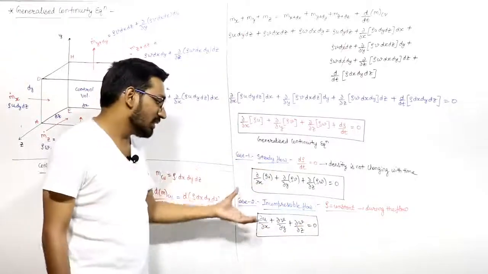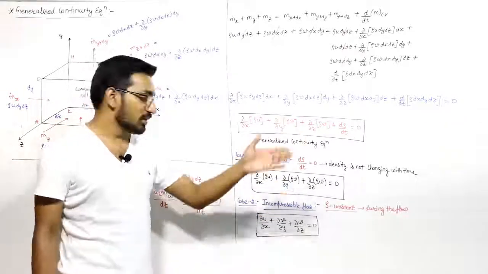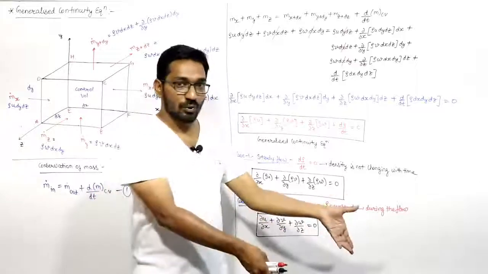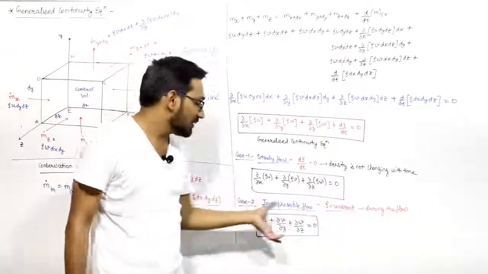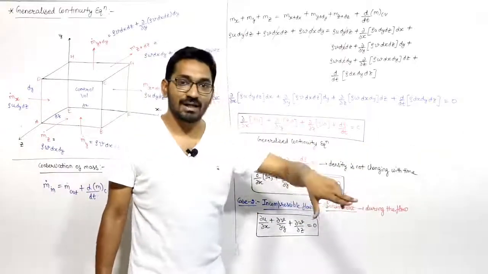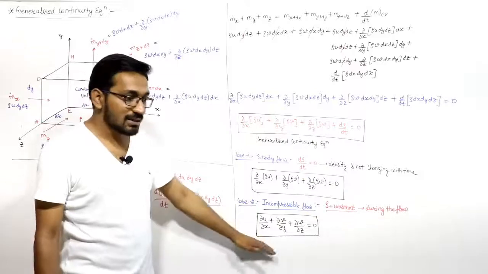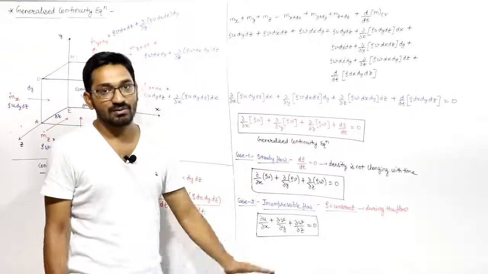So you can say that, sir, for incompressible and steady flow also this equation is valid. Yes, this equation is valid for incompressible steady flow. But that doesn't mean that this equation is valid only for incompressible steady flow. This equation is also valid for incompressible unsteady flow. Flow is incompressible but unsteady. It is also valid for that, right? You cannot say from here that flow is steady flow. Don't confuse with this concept, right?